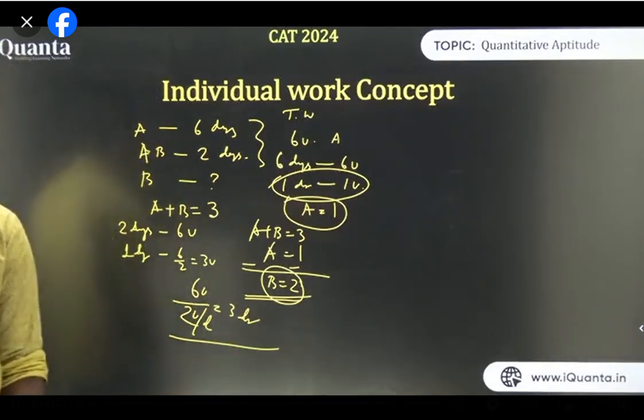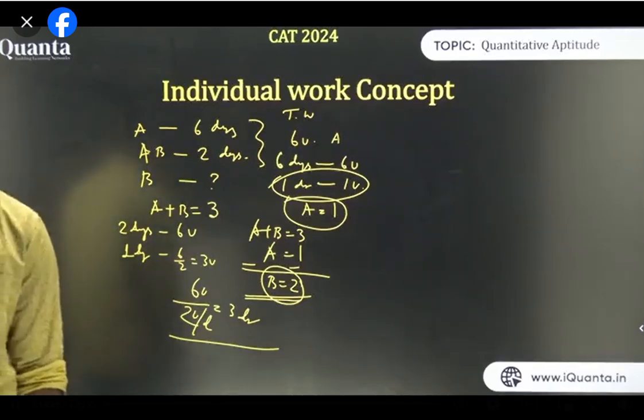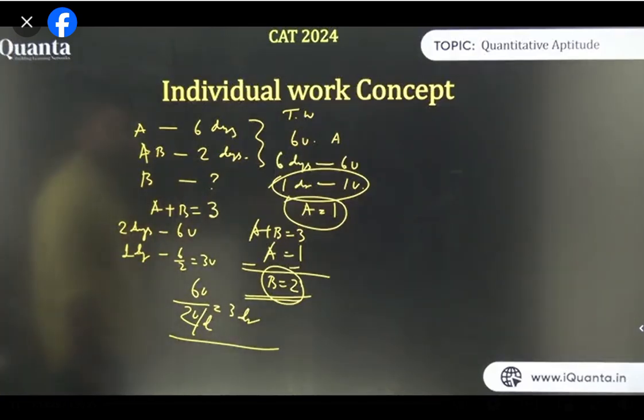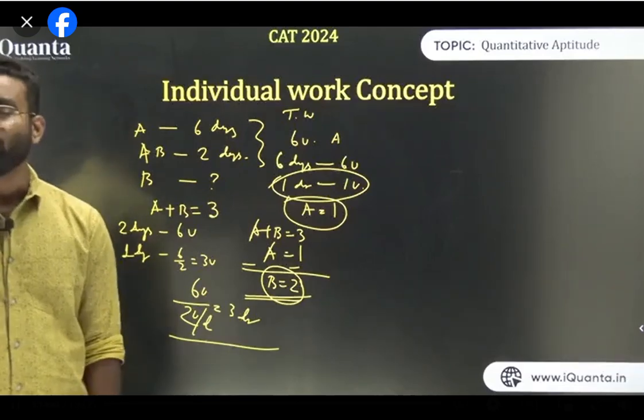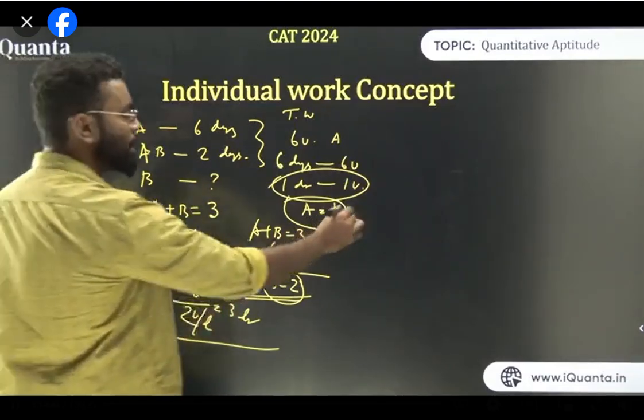Am I clear? All of you guys, everyone. Do you have any doubt? Just let me know. Repeat. कहाँ repeat करना है भाई बोलो? 6 और 2 का LCM कितना हो गया? 6. So if 6 and 2's LCM is 6, तो A 6 days में 6 unit काम करता है, so A will do in 1 day 1 unit. So the efficiency of A is 1 unit per day.